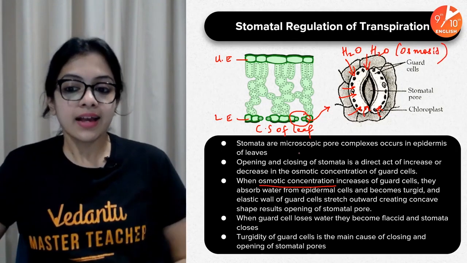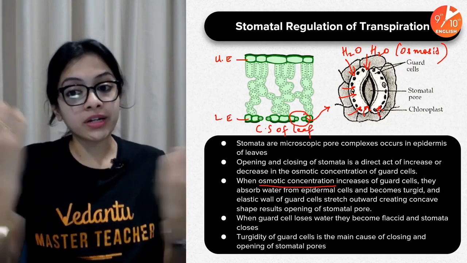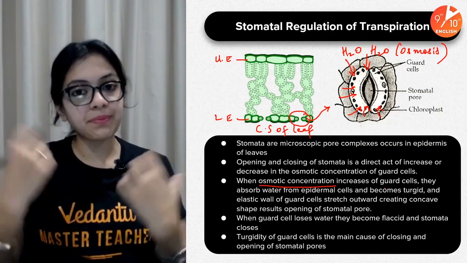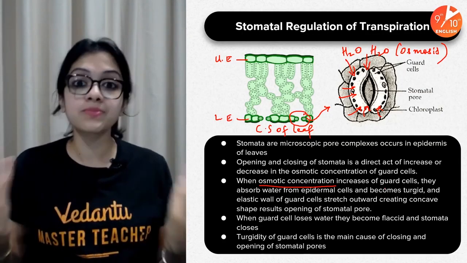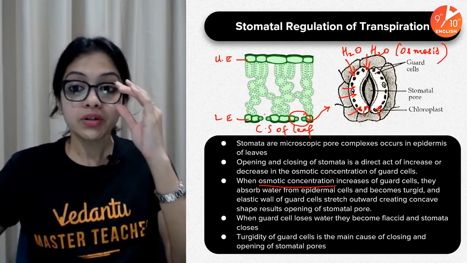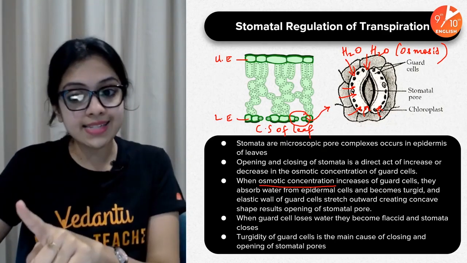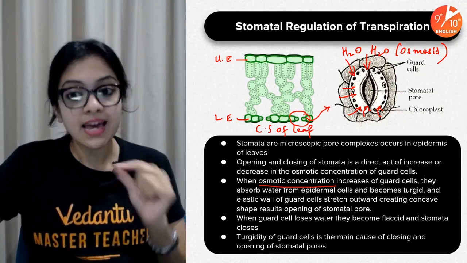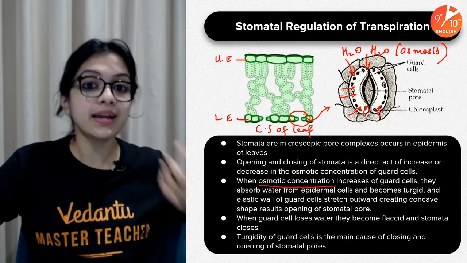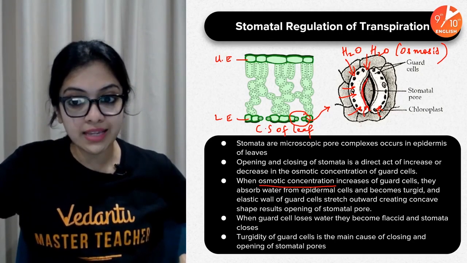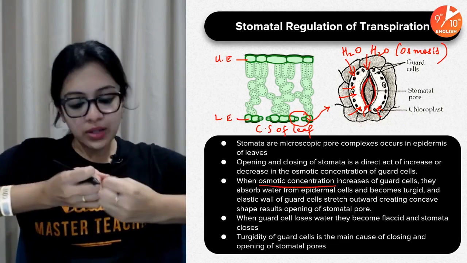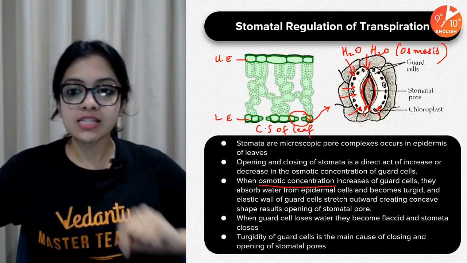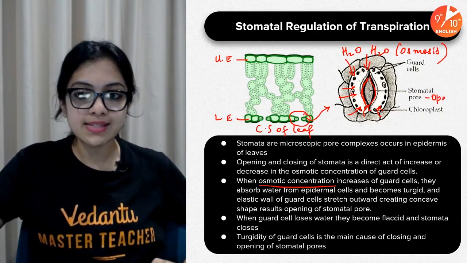So when a lot of water enters into the guard cells, obviously what happens? When a plant cell takes up a lot of water, it becomes swollen up, it becomes what we call turgid. Turgid guard cells have a unique feature in the sense that when they become really full and turgid, their inner walls, which are these walls, pull apart away from each other. And when that happens, that is when the stomatal pore opens.